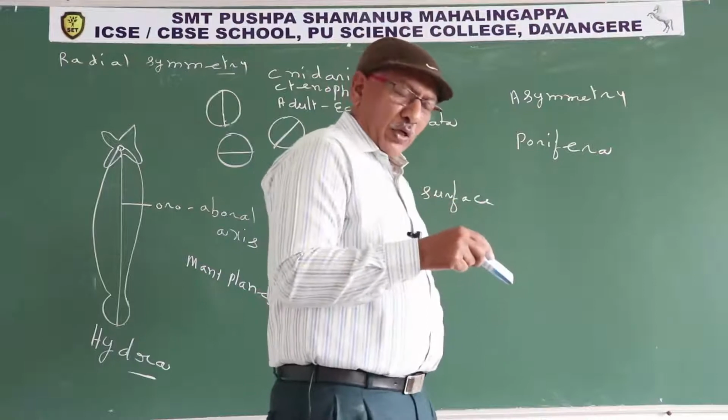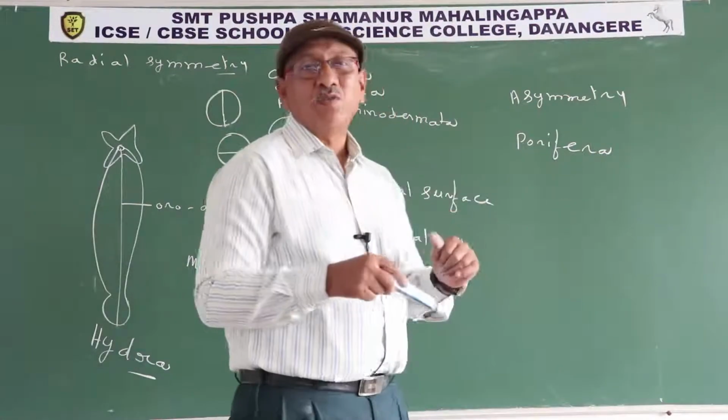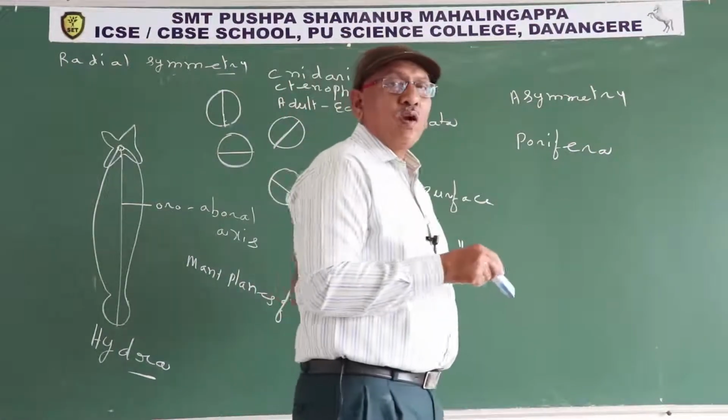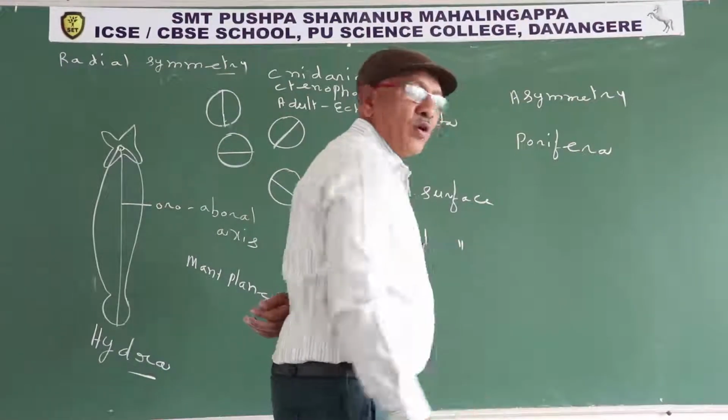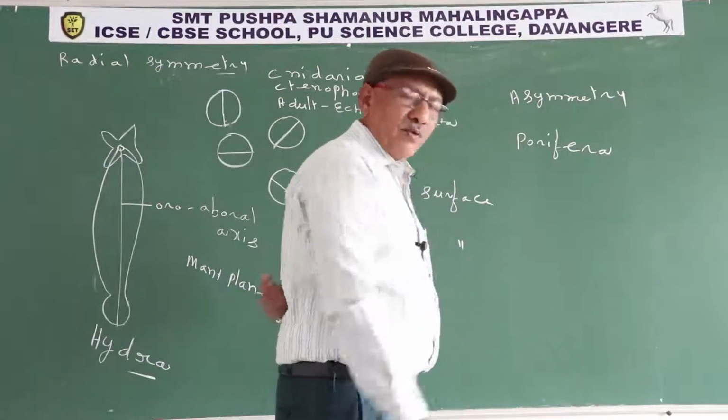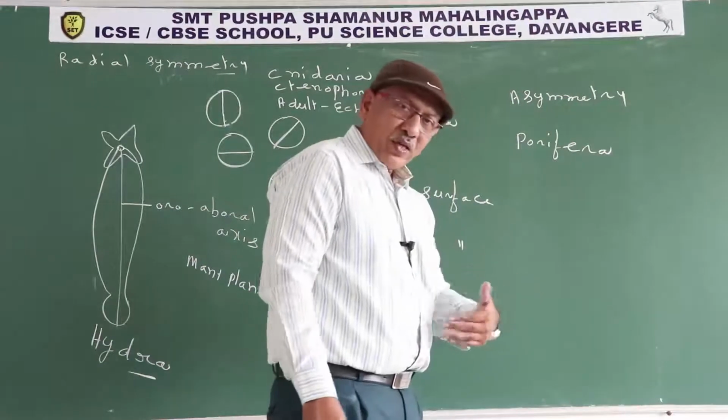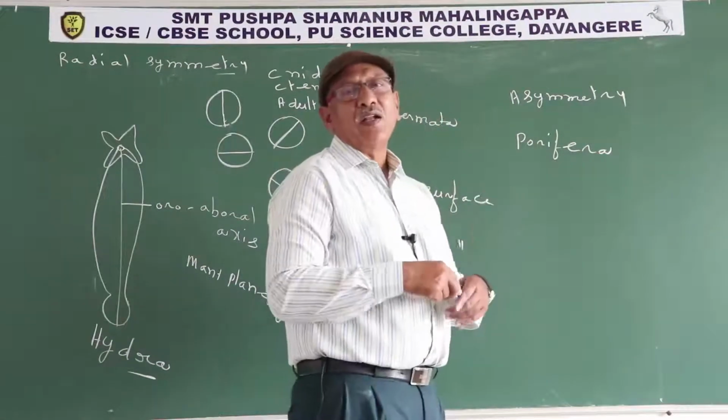Back side means from the dorsal surface. What is dorsal? The part of the body away from the substratum is dorsal. The part of the body nearer to the substratum is ventral.